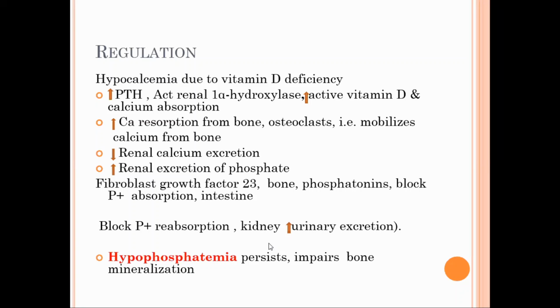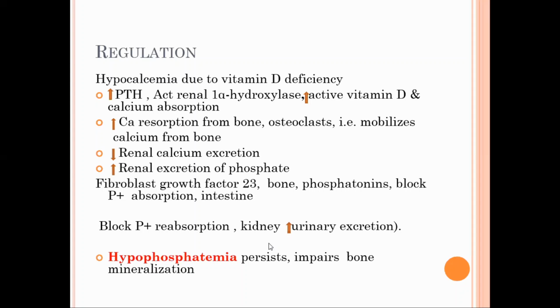Likewise, parathyroid hormone increases the osteoclastic activity. How? By increasing calcium reabsorption from the bone and mobilizing the calcium from the bone. So एउटा calcium reabsorption increase गराउँछ, it decreases the renal calcium excretion and increases the renal phosphate excretion.